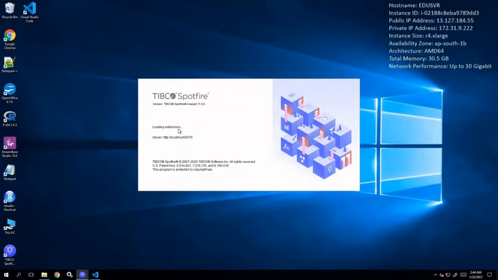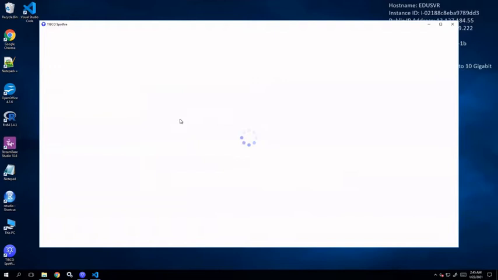This is online mode. In online mode, you have certain facilities: you can connect to the server, you can access the library items, you can save your analysis files or data files directly to the library, all these things.